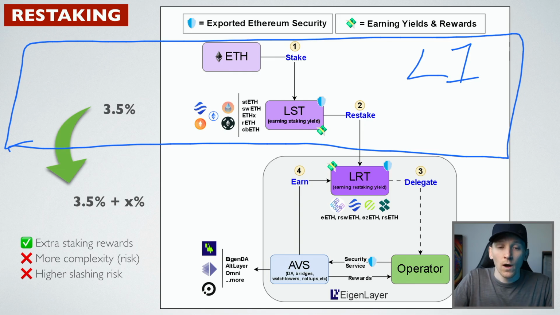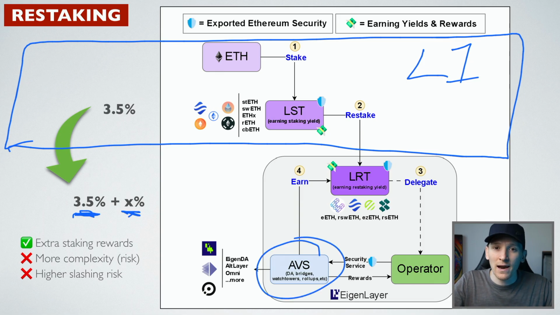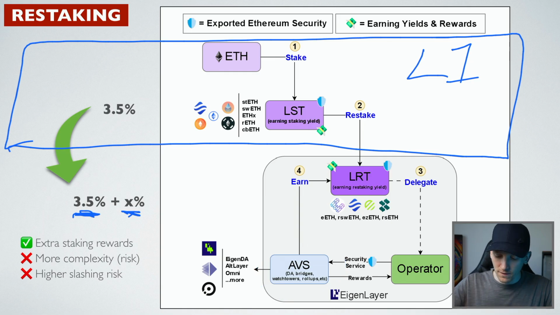What's the benefit of this? Well, we keep our 3.5% yield on the layer 1, which we're getting now. That can change. But we also get an extra payment from these other providers who are paying us for our stake. So we get the base yield on the layer 1, which is 3.5, plus whatever they pay us extra. They pay us for what's known as AVS, or actively validated services. So this is data availability layers, layer 2 networks and validators there. So because we're giving our stake to them, they pay us extra money. And you can see how that works right here. So we're getting extra on top. So extra staking rewards for us.